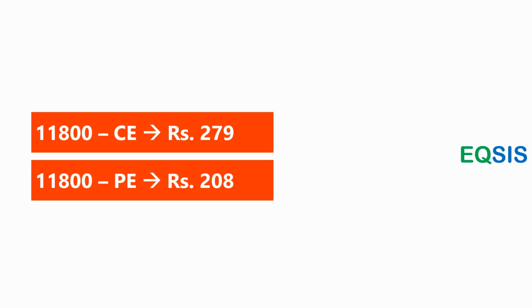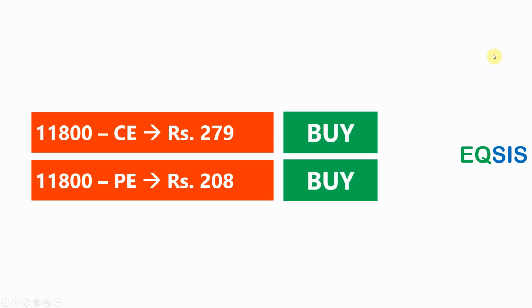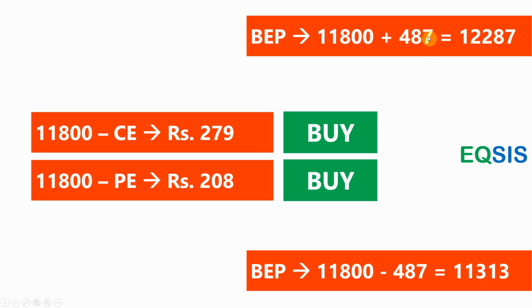Look at this here, 279 and 208 is the current premium that takes a lot from you. Basically, you are paying 487 rupees from your pocket. So if you do that by buying both, you are paying a premium close to how much? 487. So if it is 487, your break even happens to be 12,287 and 11,313.